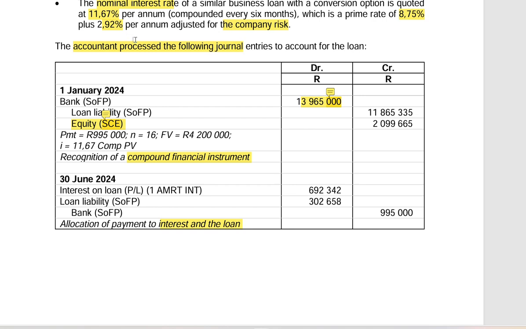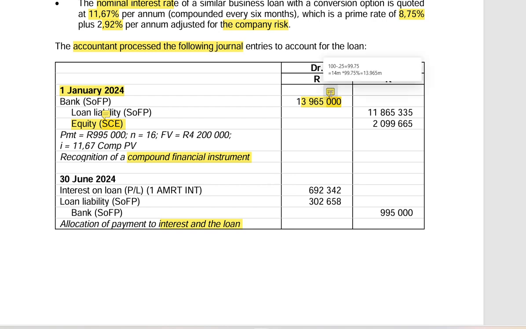Then when we move down, we're going to look at what the accountant has processed. We know whatever the accountant has processed here is incorrect. It is for that reason we need to provide correcting journal entries. So what do we see here? We see that there is a bank entry, which means we're going to receive an advance on 1 January 2024, which is correct. And then it's 13,965,000.